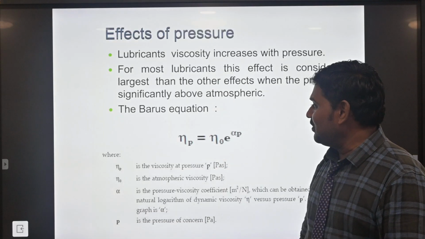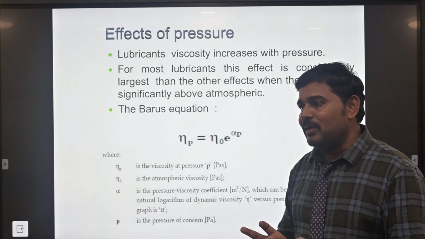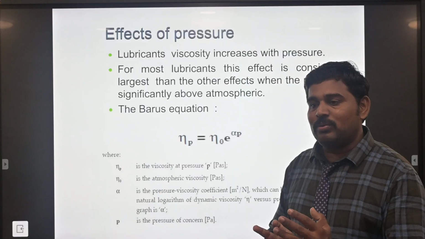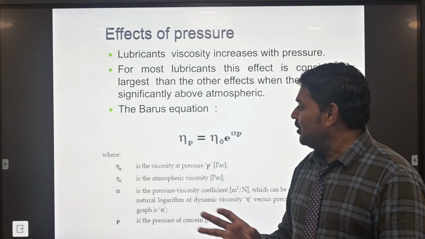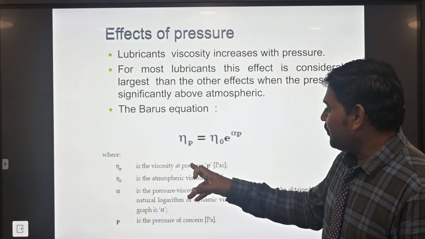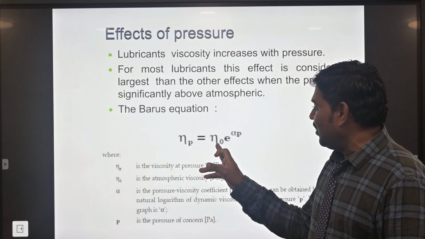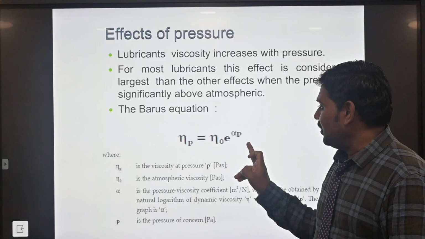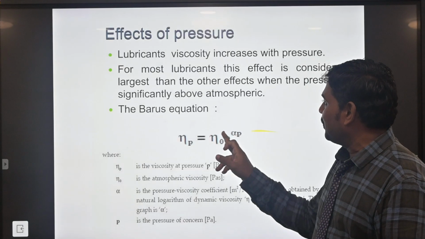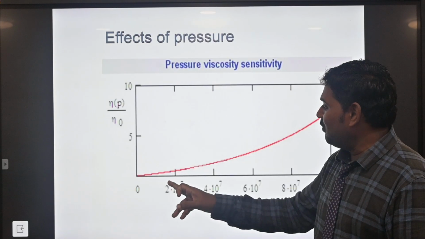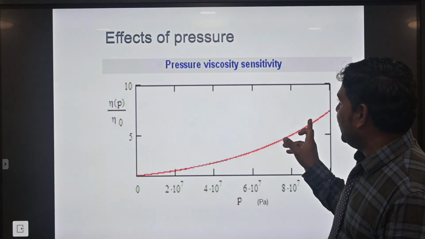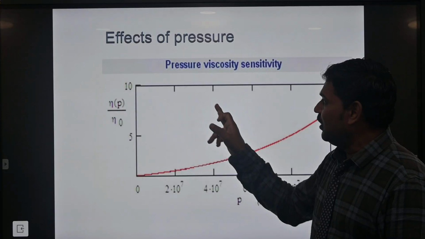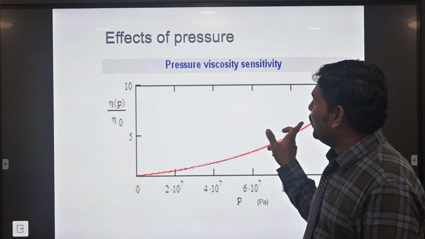So, the effect of the pressure. Depending on the fluid traveling from one place to another, the pressure level will be monitored. Therefore, eta P, the viscosity at pressure, equals eta naught times e to the power alpha P. So this follows the effect of the pressure level. The effect of the pressure ranges from 0 to 1 times 10 to the power 8 Pascal. The pressure sensitivity is monitored in the unit of Pascal.